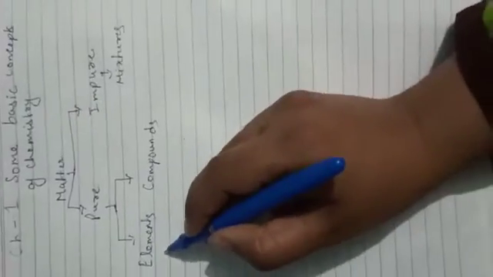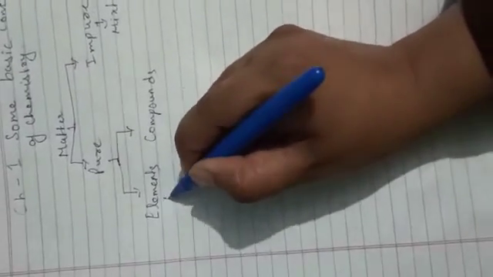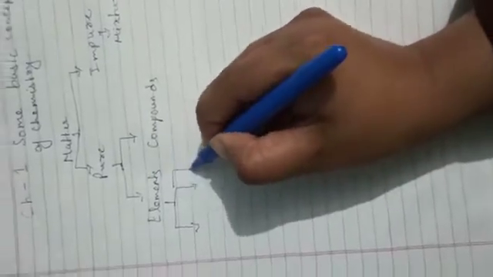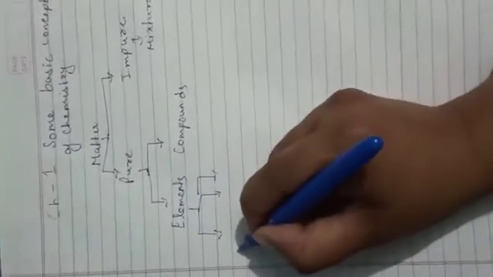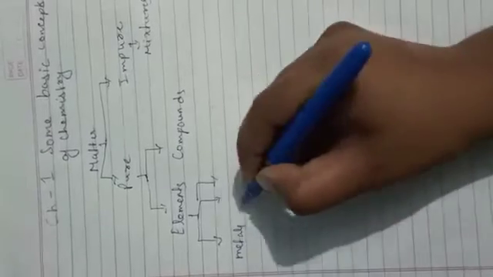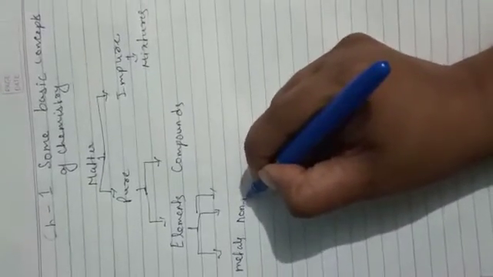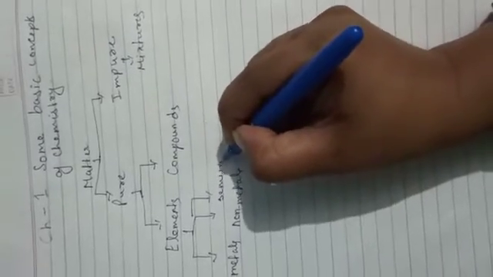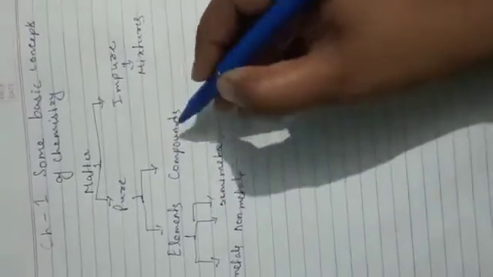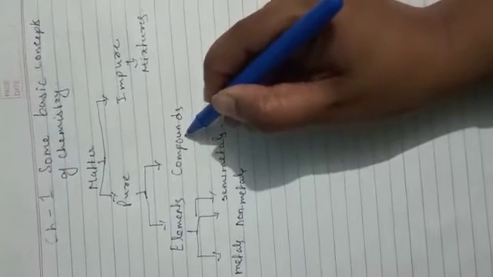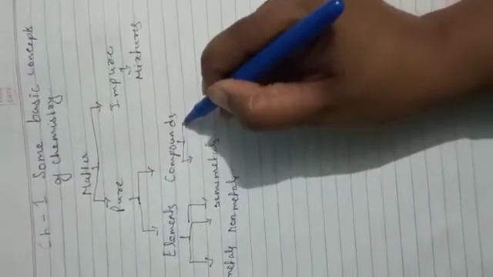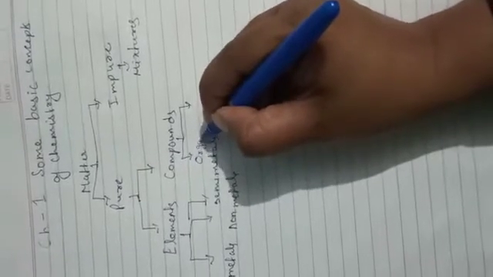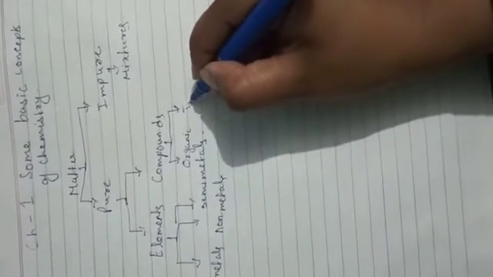Then elements are further divided into three types: metals, non-metals and semi-metals. And compounds are basically of two types: organic and inorganic.